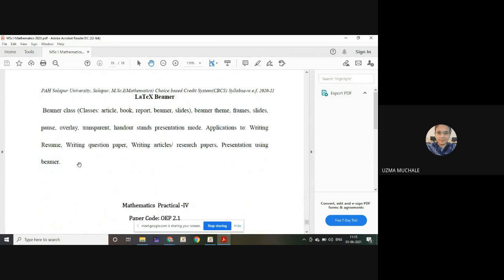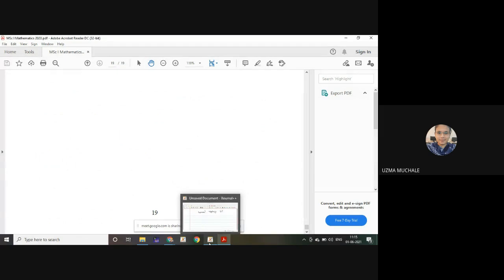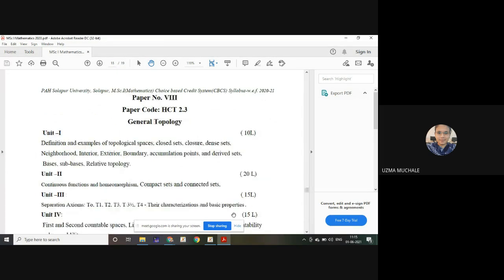and this is the practical session of LaTeX Beamer, in which we are going to see what a Beamer is. Okay. Now let us see the syllabus of our General Topology. So what is there in the first unit?